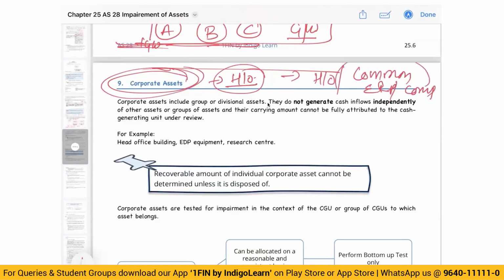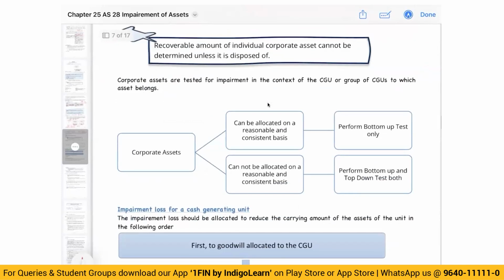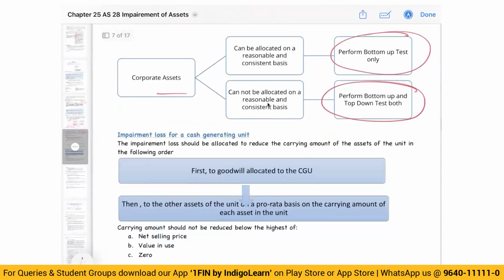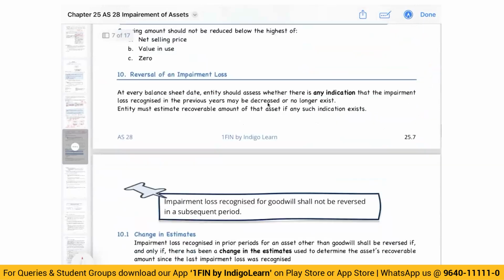All of these are called corporate asset. Now, if you can allocate corporate asset to the CGUs, same treatment, you will perform bottom-up test only. If it cannot be, then you will do bottom-up followed by top-down. If there is impairment loss, first to goodwill, then to the other assets.